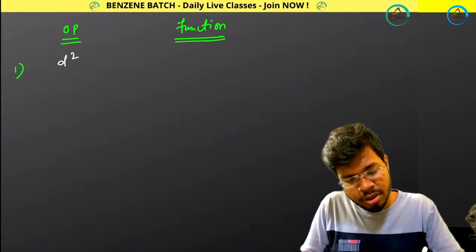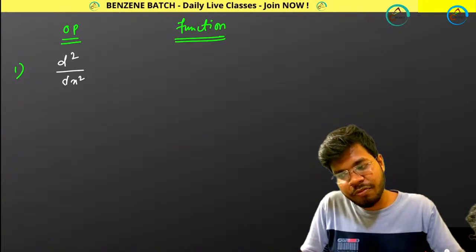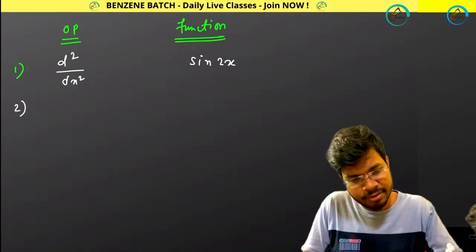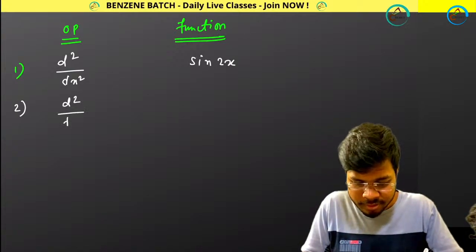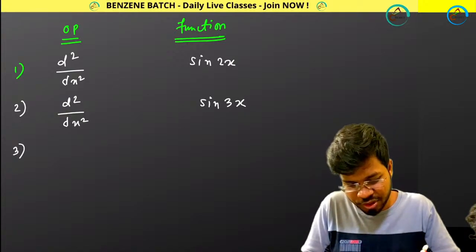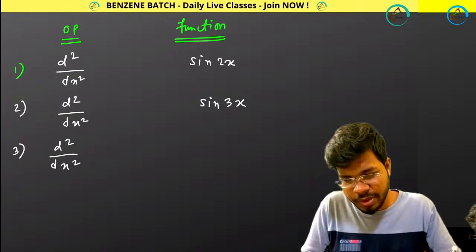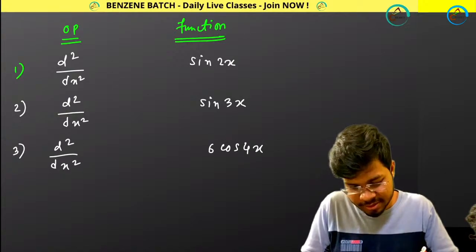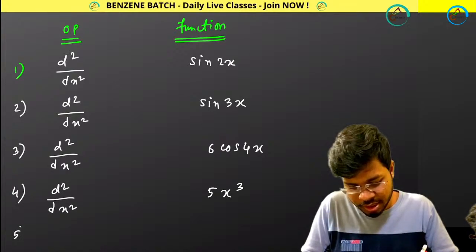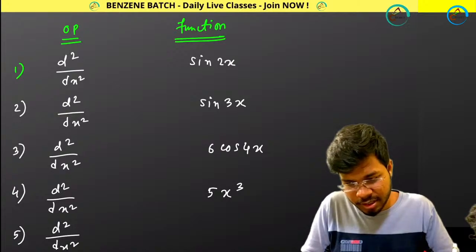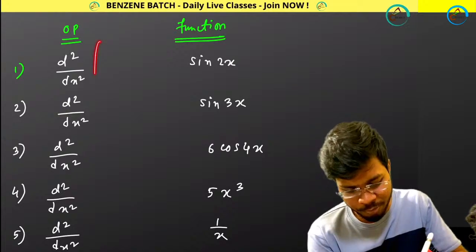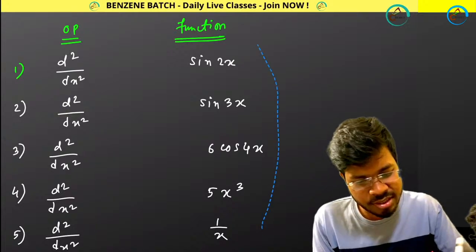The operator will be d square by dx square, and your function will be sine 2x. Second, same operator, it will be sine 3x. Number 3, same operator, it will be 6 cos 4x. Number 4, d square by dx square, 5x cube. Number 5, same operator, here it is 1 by x. So I am giving you these 5 problems. Can you tell me whether the functions are eigenfunctions or not?